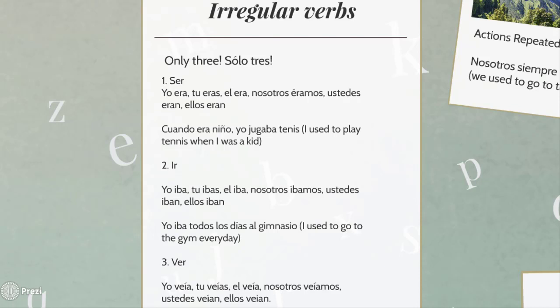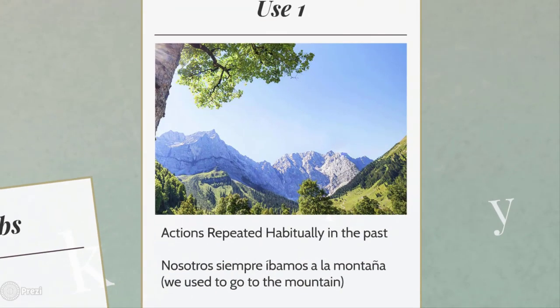But the question is, when do we use the imperfect tense? Because we have already 2 ways to address past, the preterite and the present perfect. Well, we have some different cases. Case number 1 is to talk about actions that are repeated in the past, okay? For example, nosotros siempre íbamos a la montaña. And as I told you, it is generally translated as used to. So for example, we used to go to the mountain. Nosotros siempre íbamos.